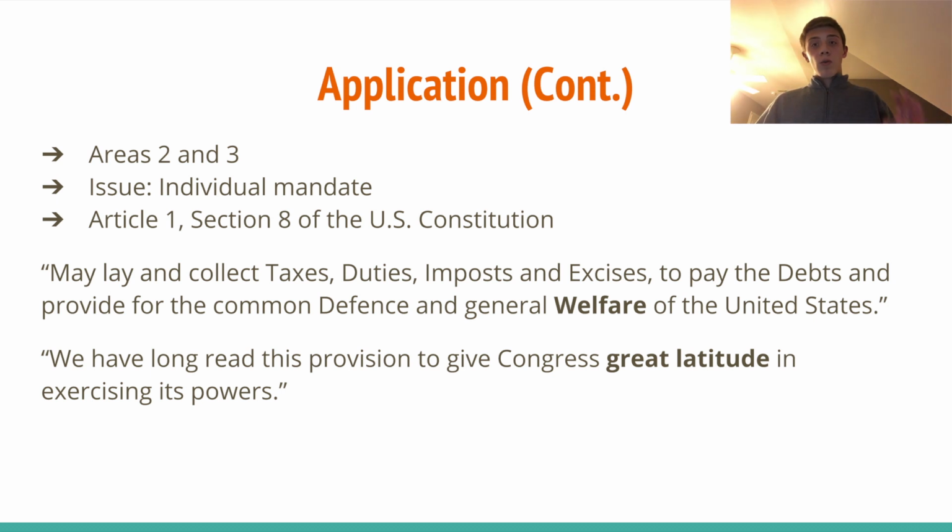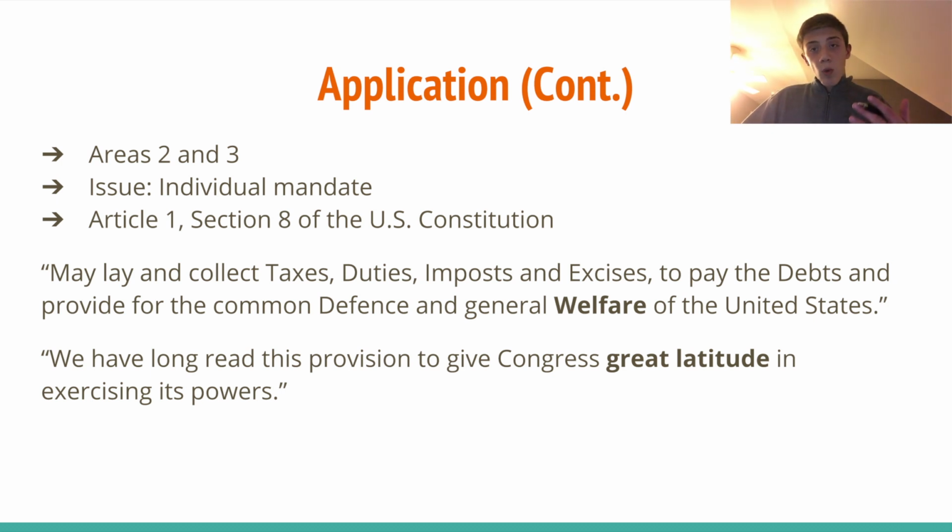However, though I think that the Commerce Clause is enough to assert the Affordable Care Act, a few other clauses can be asserted to state additional evidence. In Article 1, Section 8 of the U.S. Constitution, the Tax and Spending Clause states that Congress may lay and collect taxes, duties, imposts, excises to pay the debts and provide for the common defense and general welfare of the United States.